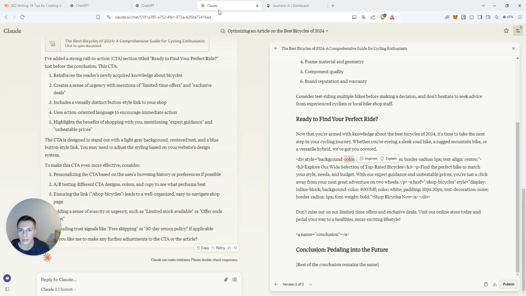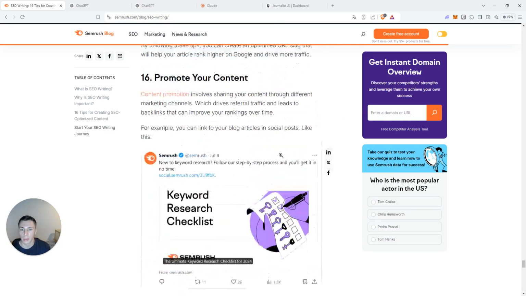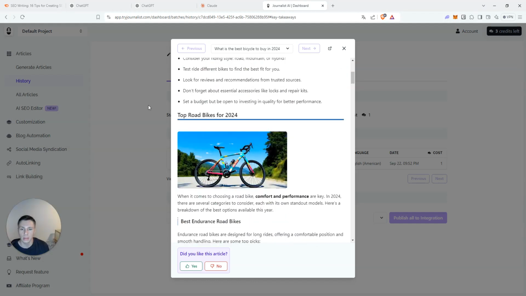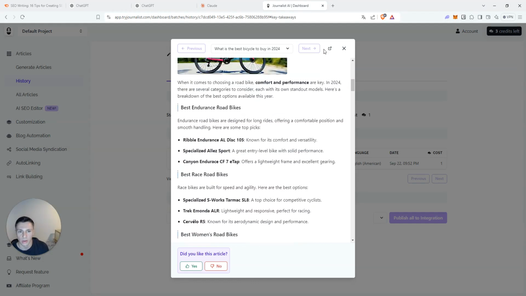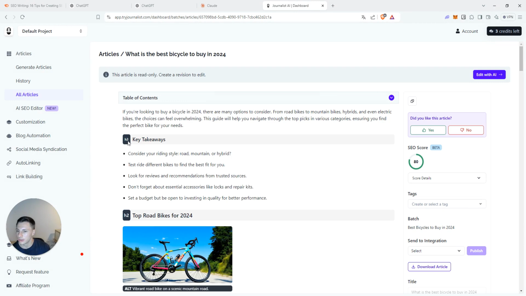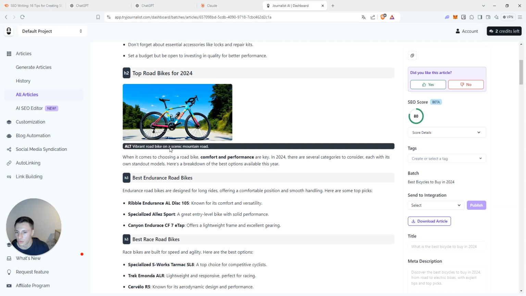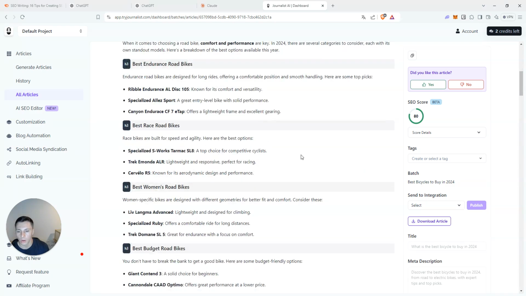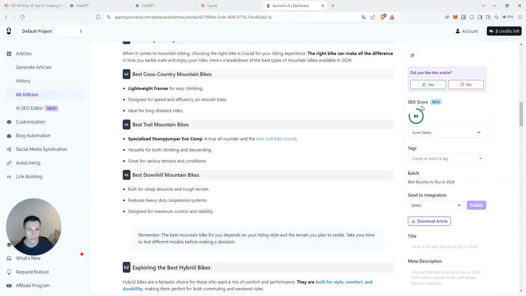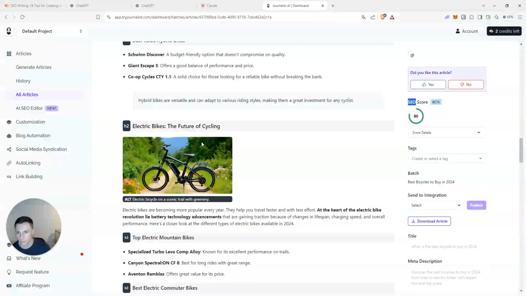So overall, I still think that using an AI tool will save you a lot of time, and if you're a noob, you don't have to spend time searching on how to do SEO, because this article is already optimized for it, right? You can actually see, sorry, I was on the preview. Yeah, you can see the adding tools, adding tags. So alt, okay, vibrant road bike on a scenic mountain road. This will also all contribute to ranking higher on SEO. You can also see that it provides you an SEO score of 80, which is very, very high. This article is very, very good for you to publish.